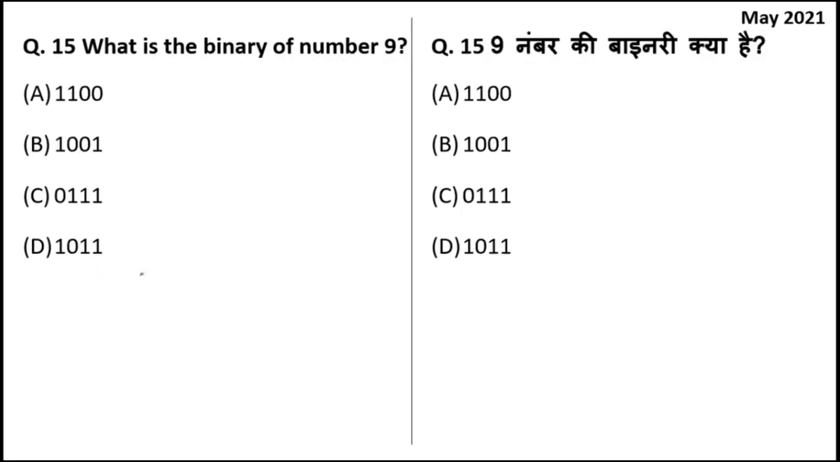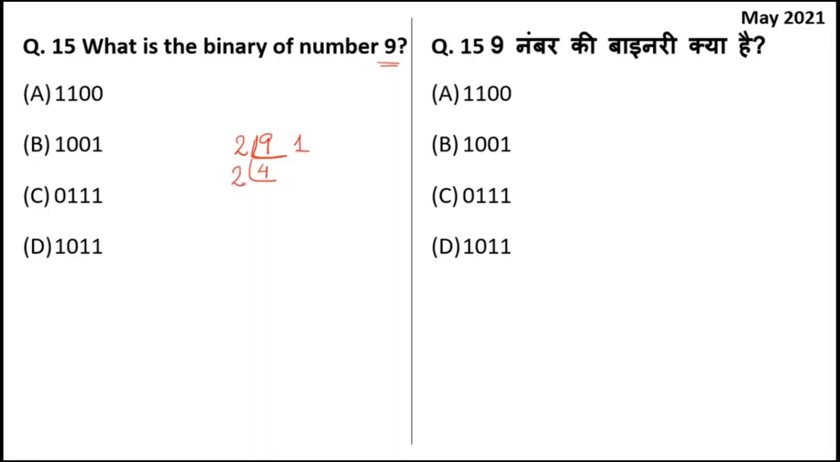What is the binary of number 9? This is a conversion from decimal to binary; 9 is a decimal number, right? How will you convert it to binary? If such a question comes, write the number like this and make two lines. Now write 2 over here. Divide 9 by 2. What will be the quotient? The quotient will be 4 and the remainder will be 1. 2 fours are 8 and the remainder is 1.